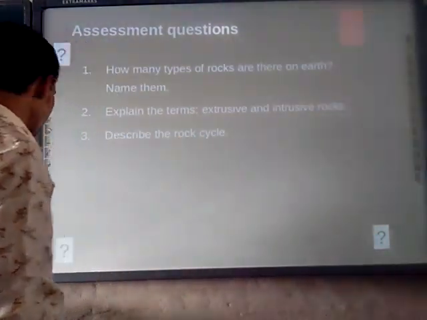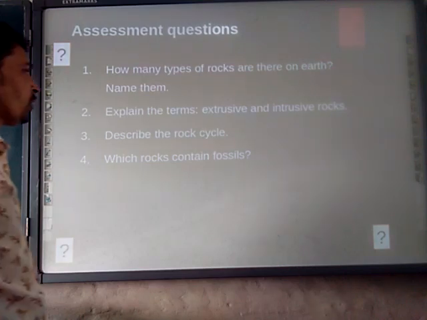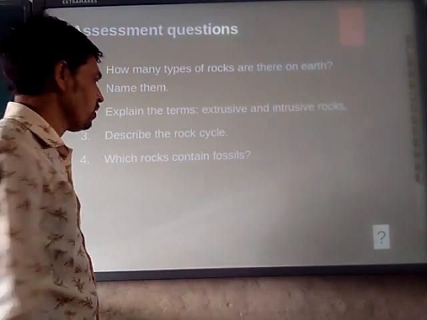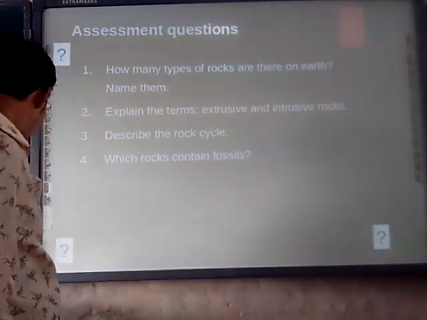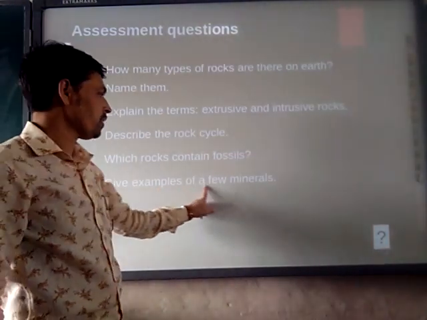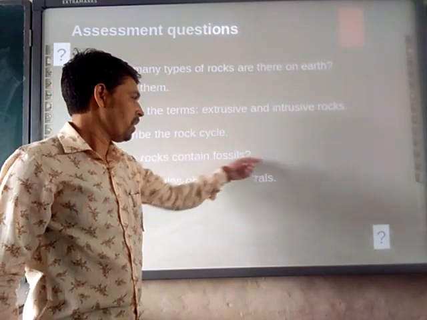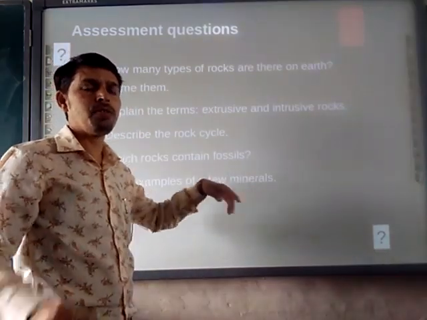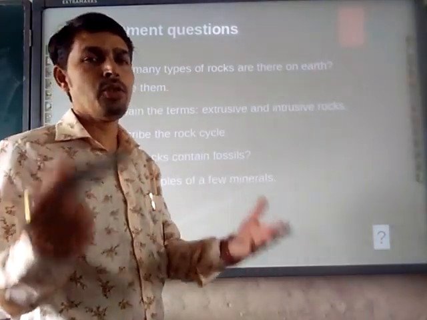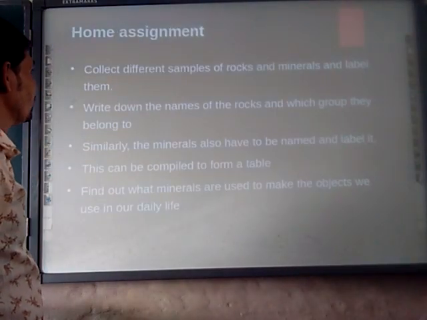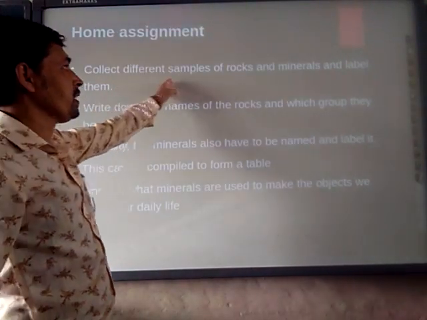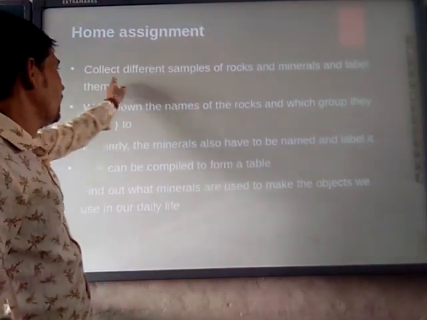Third, which rock contains fossils? Which rock is there which is containing fossils? Give examples of a few minerals. Examples of a few minerals which we are using in day-to-day life, you have to write down. The next, home assignment: collect different samples of rocks and minerals and label them.